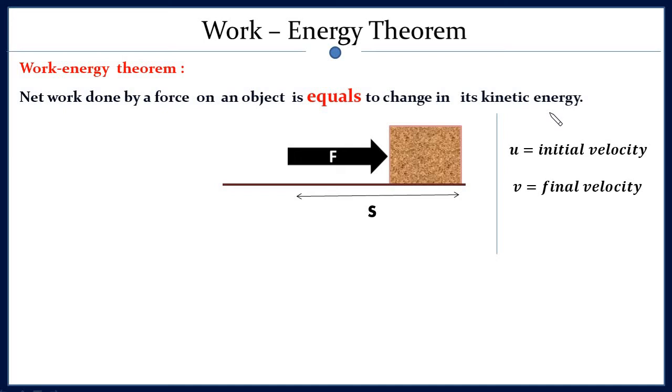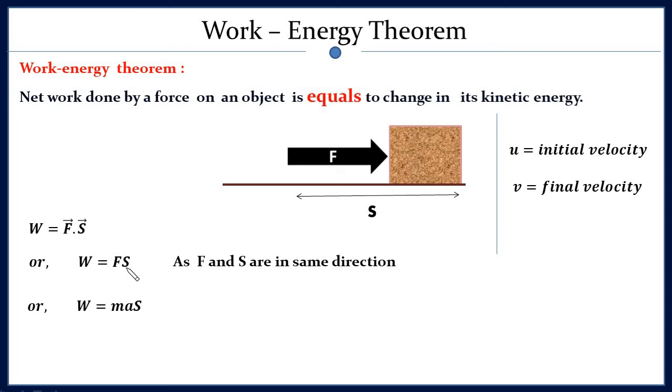Now, how do we define the work? Work is equal to force into distance. Now here we can see force and displacement are both in the same direction. So we can simply omit this dot product and we can simply write F into S. What is force? Force is mass into acceleration. So just substitute mass into acceleration. Mass of the object is m, acceleration is a.